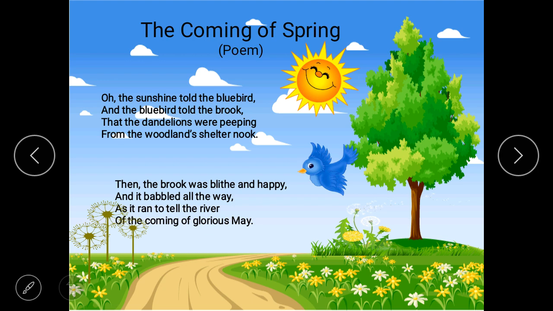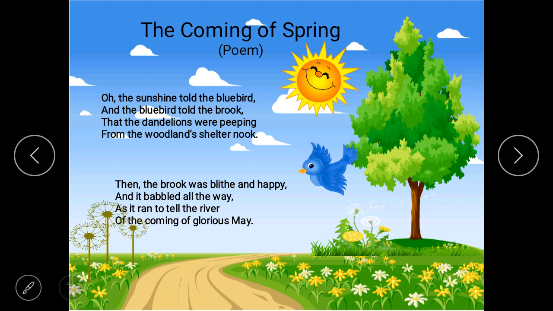Now next stanza from here to here. Then the brook was blithe and happy, and it babbled all the way as it ran to tell the river of the coming of glorious May. It means that when the brook heard this message, it became cheerful and happy.